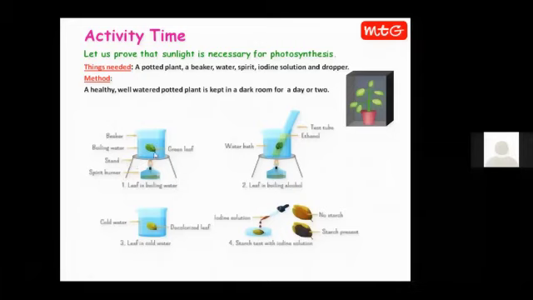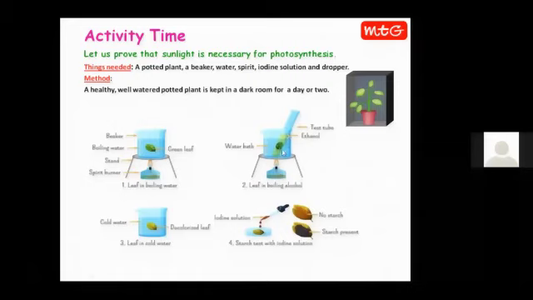When the leaf has been boiled in the water, the leaf is removed. It is put in a test tube containing spirit or ethanol. It is a kind of chemical, spirit or ethanol, and then the entire setup is kept on a water bath. Again, the beaker contains water and the test tube contains ethanol and the leaf. It is put in that water bath.